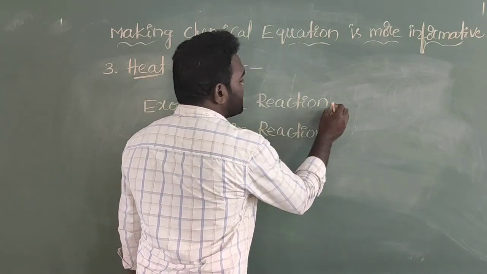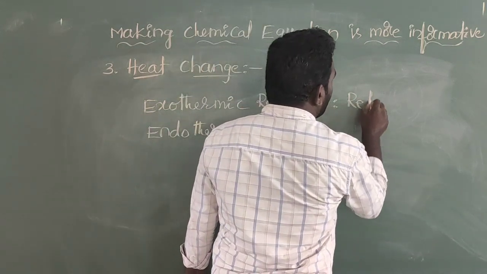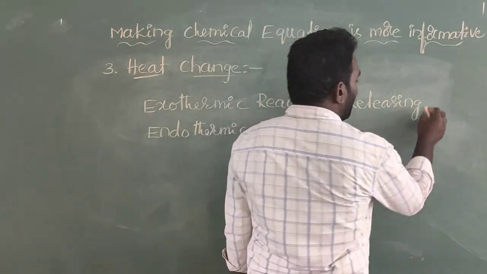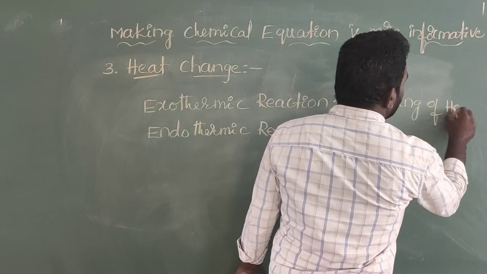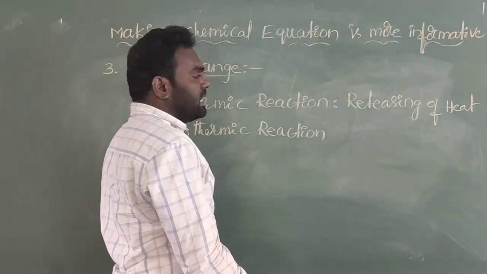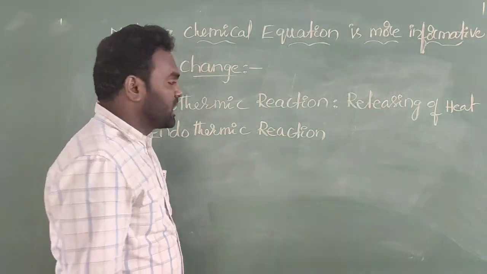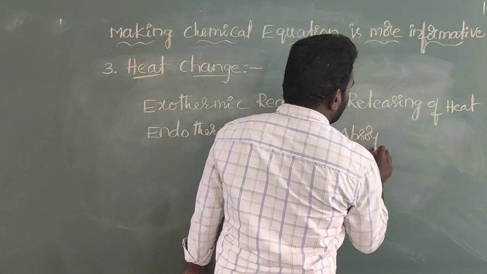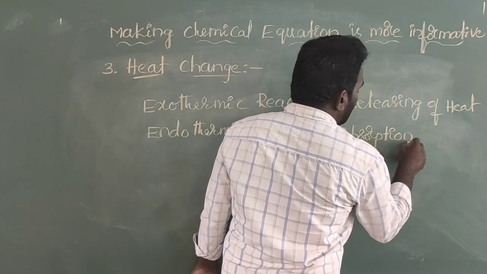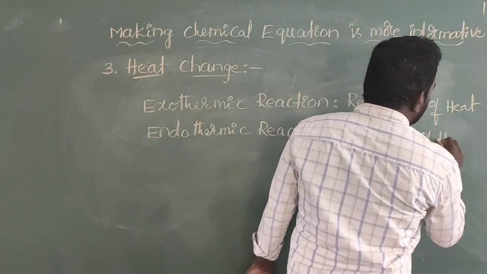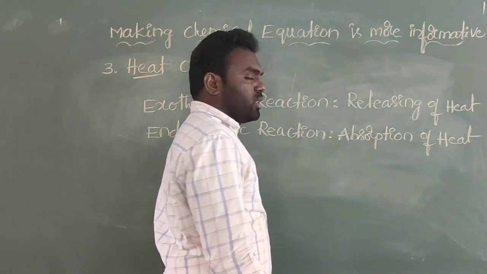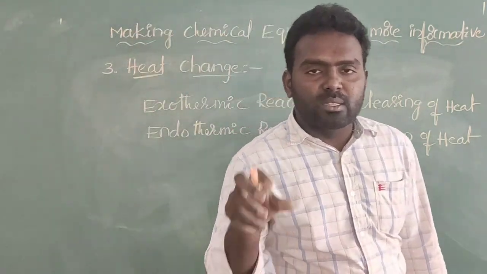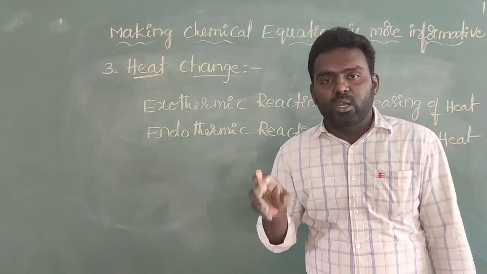Exothermic reaction means a releasing of heat. A releasing of heat is called an exothermic reaction, and absorption of heat energy is called an endothermic reaction. So we have two types of reactions: one is exothermic reaction, and the second one is endothermic reaction.